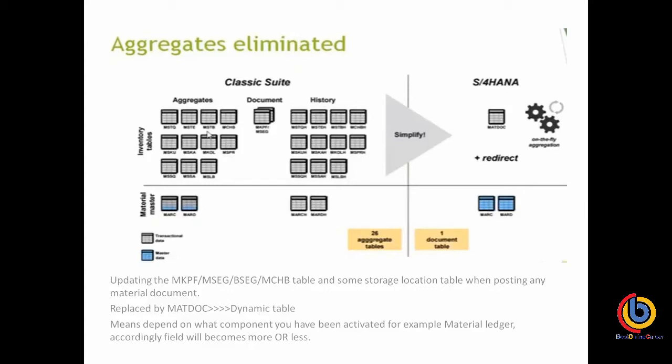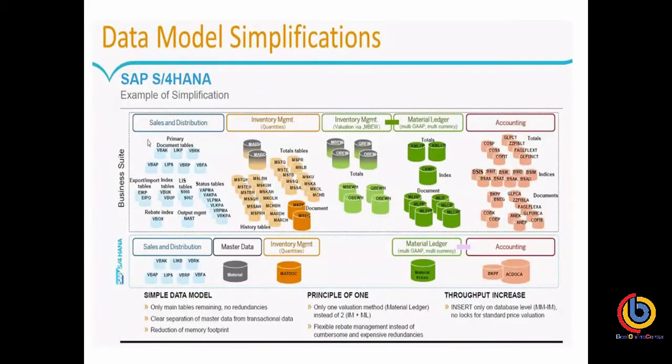So if I'm talking about the data model simplification, this is one of the slides that gives the simplification of S/4HANA. Like, if we are running any kind of sales transaction in SD, then the inventory gets updated. Okay, and the material ledger gets updated. Then we can see here the accounting document will get affected.